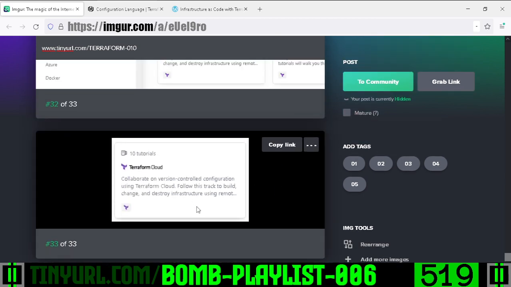I have no clue what to do, but maybe we need to look at these Terraform Cloud tutorials. Maybe I need to watch a 13 hour tutorial so that I can figure out the 10 lines of code that I need to write.